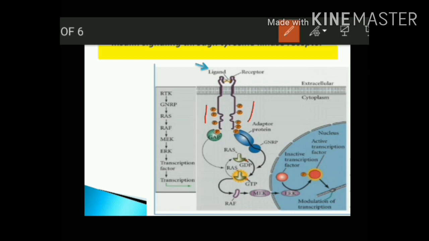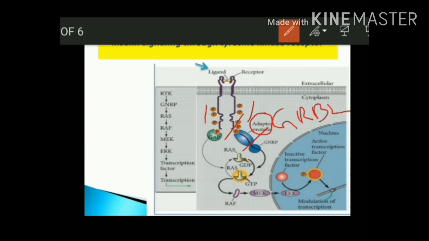Once the cytosolic portion becomes autophosphorylated, the receptor recruits a number of adapter proteins. Here the adapter protein is GRB2. What is the full form of GRB2? Growth factor receptor binding protein. GRB2 has two domains, one is SH2 and another one is SH3.